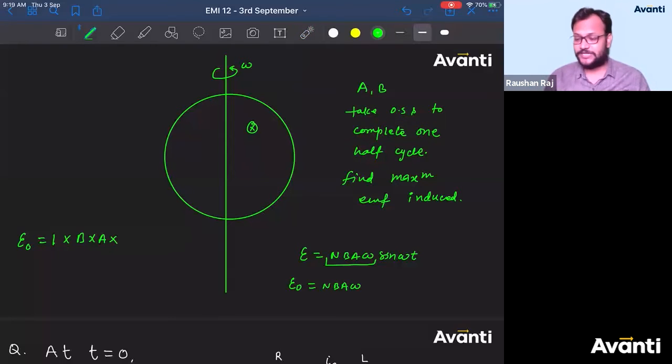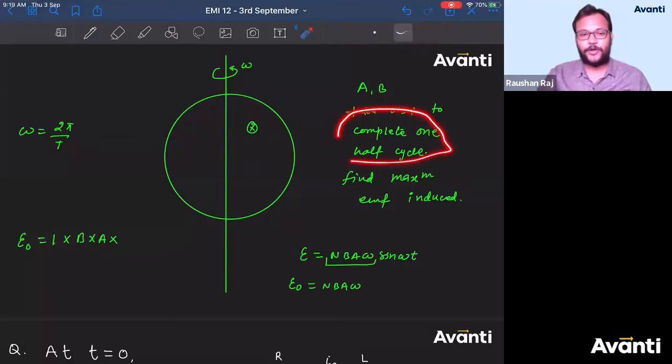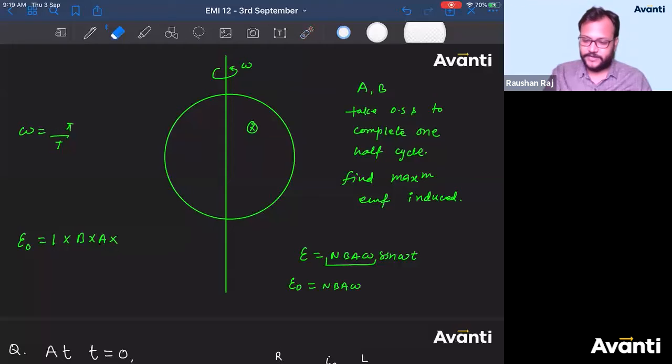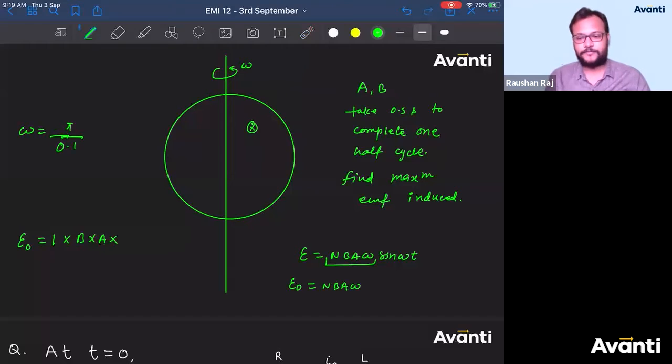So what is the relation between omega and T? We know that omega is equal to 2 pi by capital T. For half cycle, it is 0.5 second. So for full cycle, it will be 1 second.